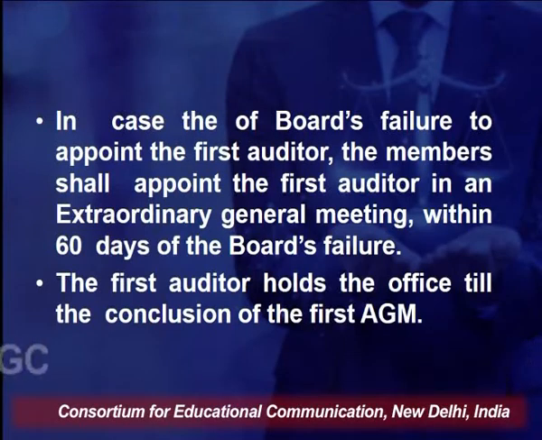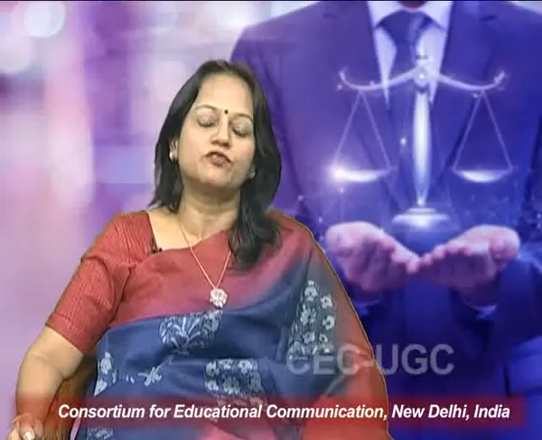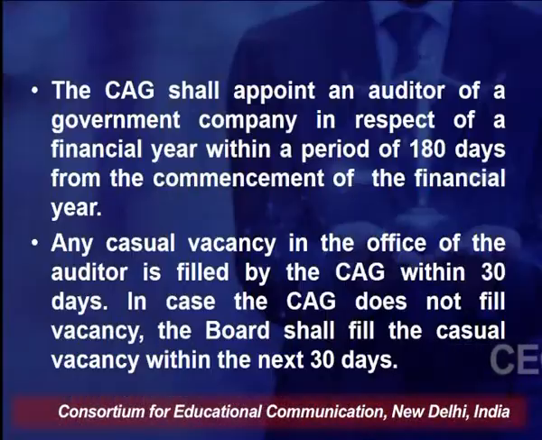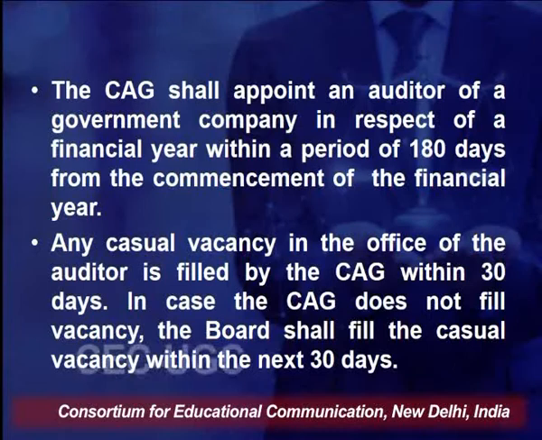The first auditors hold the office till the conclusion of the first annual general meeting, after which another one will be appointed. And the CAG, meaning the Comptroller and Auditor General of India, shall appoint an auditor of a government company in respect of a financial year within a period of 180 days from the commencement of the financial year. So, within 180 days from the commencement of the financial year, the CAG will appoint an auditor. This is for the subsequent auditor, not the first auditor. Subsequent auditors will be appointed by the CAG within 180 days from the commencement of the financial year.